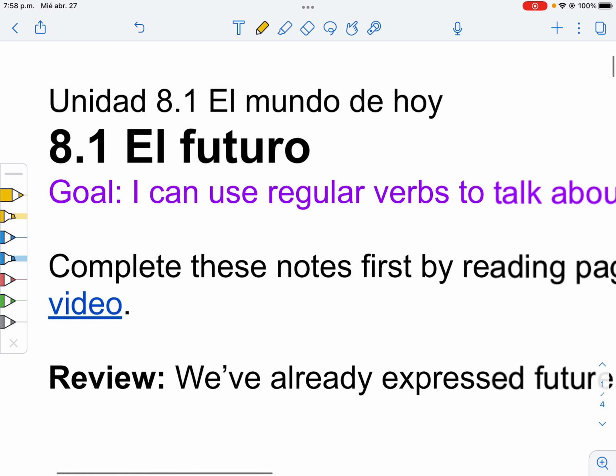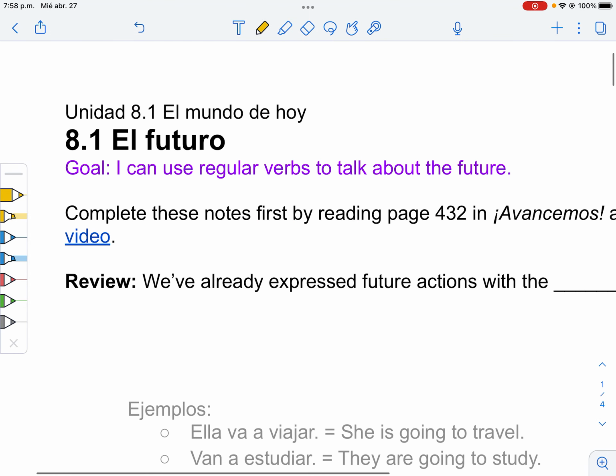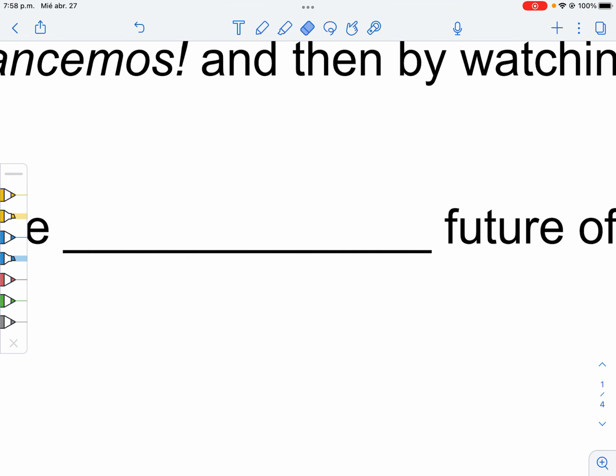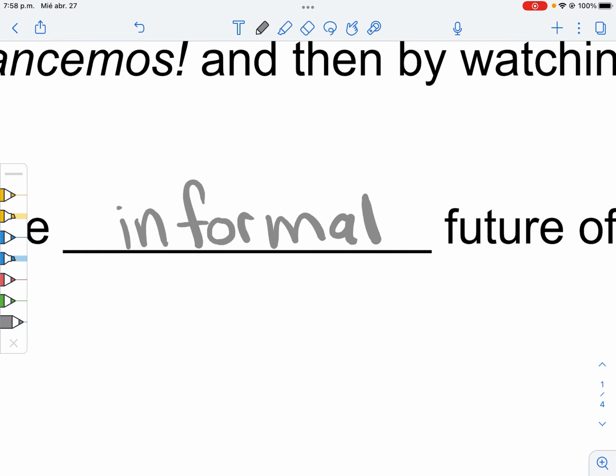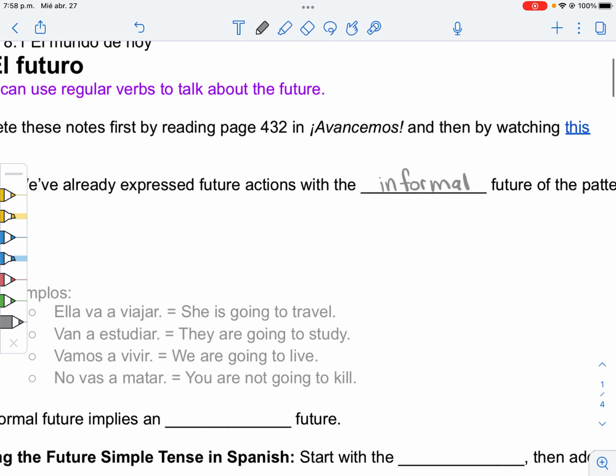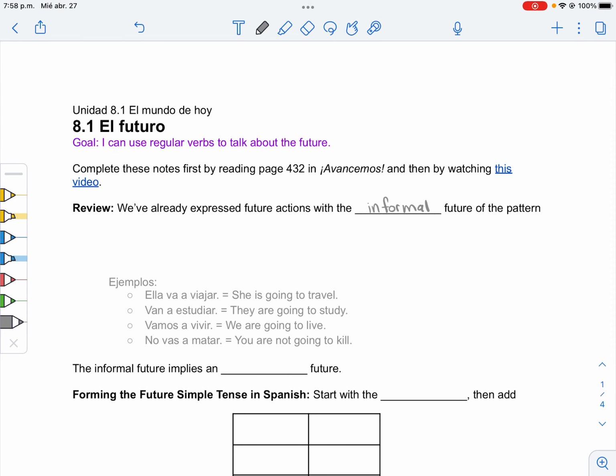By the end of the day, you will be able to use reflexive verbs to talk about the future. Let's begin. We've already expressed future actions with what is called the informal future. This is the equivalent of "I am going to talk" kind of deal, and it follows the pattern of ir a infinitivo.